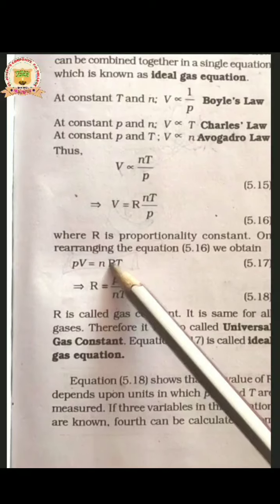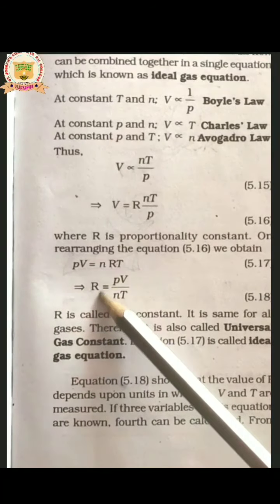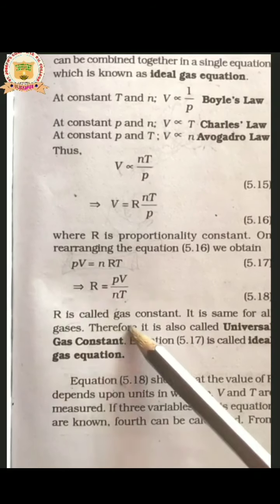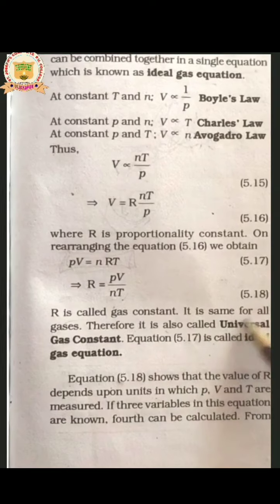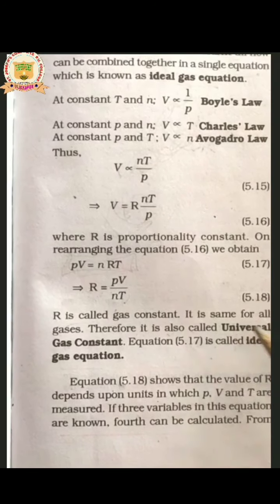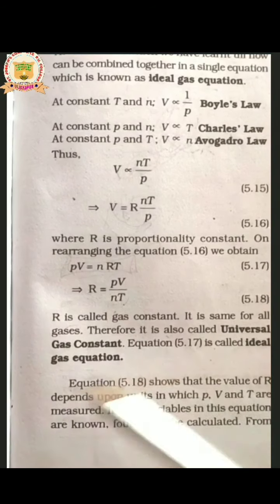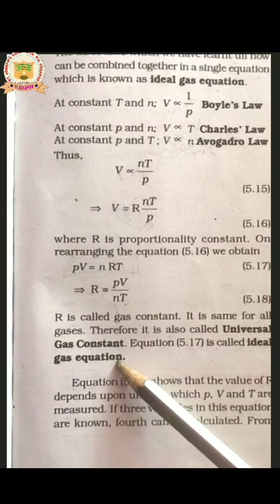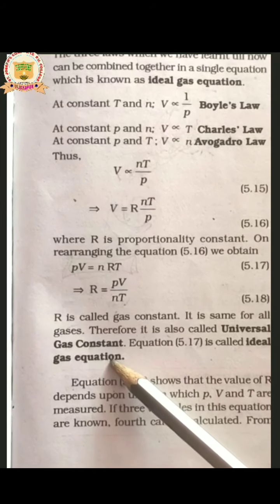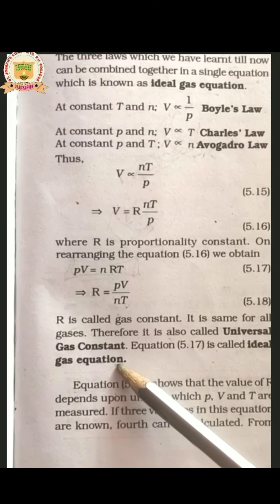Later on, rearranging, we will calculate the value of R. R is equal to PV divided by nT. Here R is called the gas constant. It is the same for all gases. Therefore, it is also called the universal gas constant. So the ideal gas equation is PV equal to nRT. Here R value is equal to PV divided by nT. Let us calculate the value of R here.